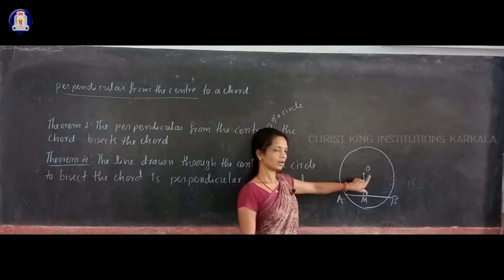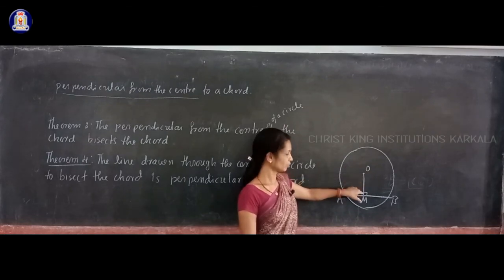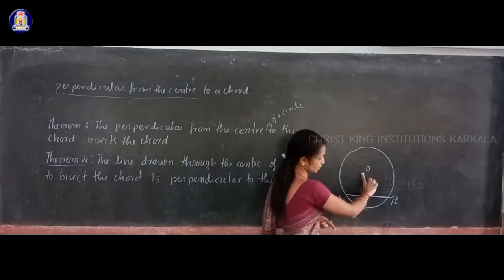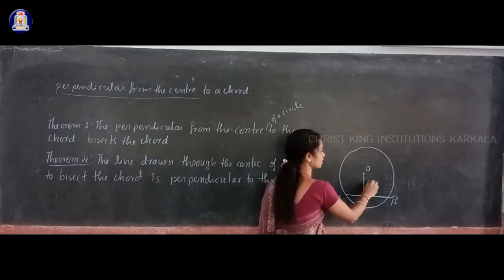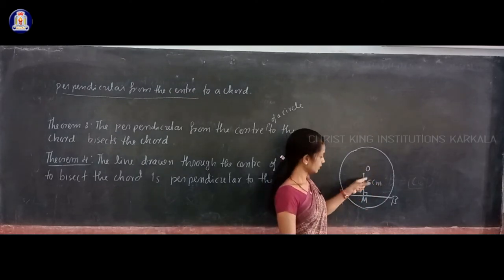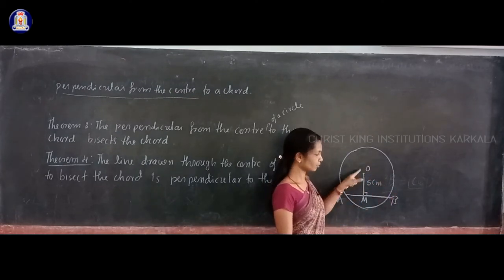OM is called the perpendicular from the center to the chord, and the length of this OM, suppose OM measures 5 centimeter, then that is called the distance of the chord AB from the center.